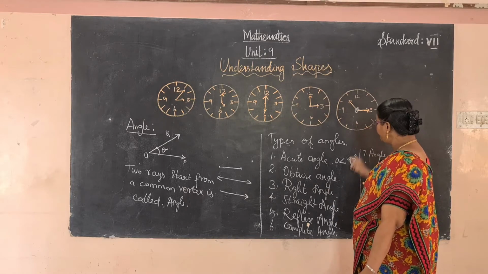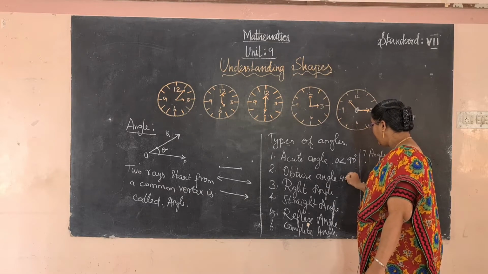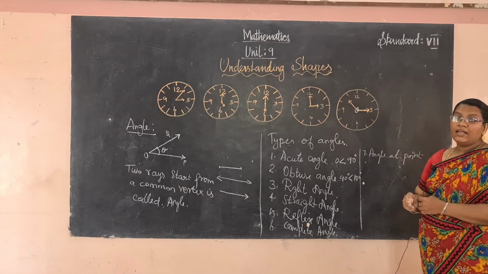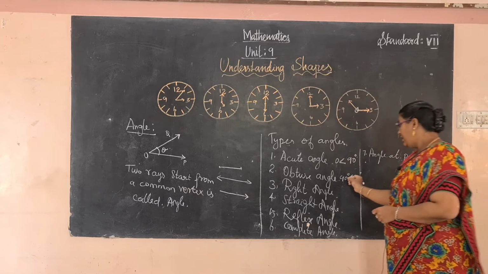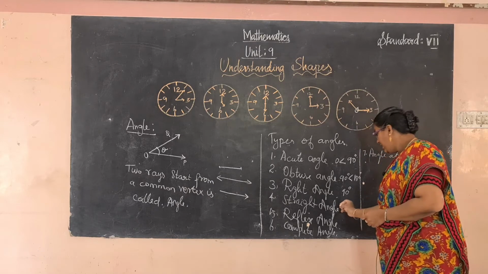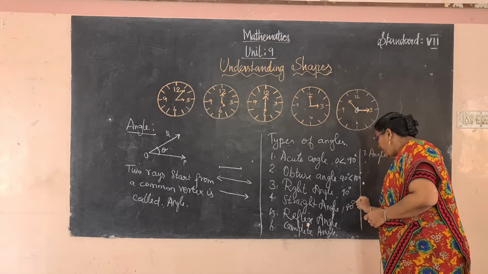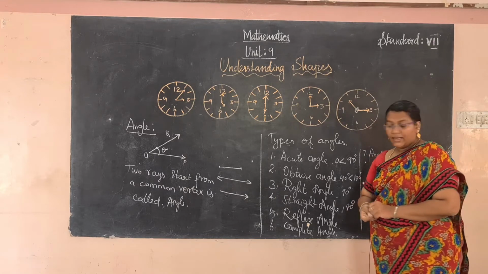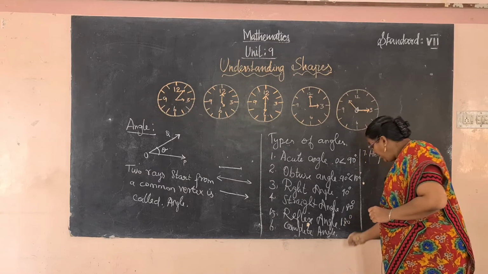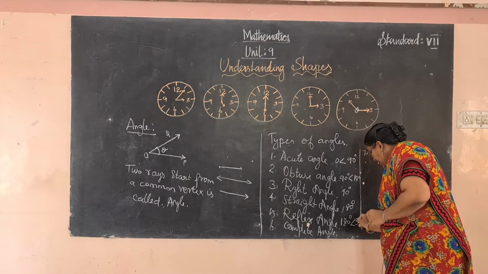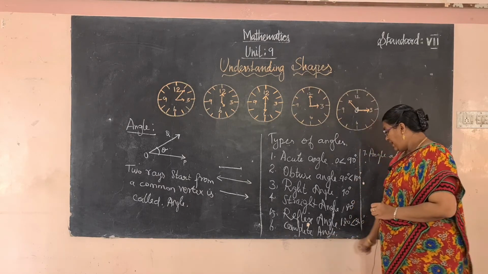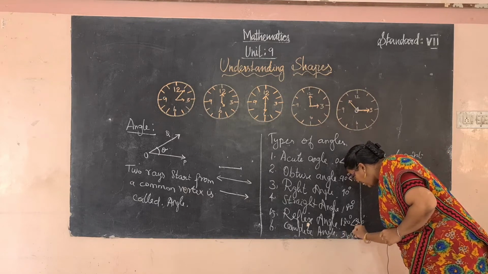Obtuse angle means more than 90 degrees and less than 180 degrees. Right angle means exactly 90 degrees. Straight angle means exactly a straight line, so 180 degrees. Reflex angle means more than 180 degrees and less than 360 degrees. Complete angle means 360 degrees, the full rotation.